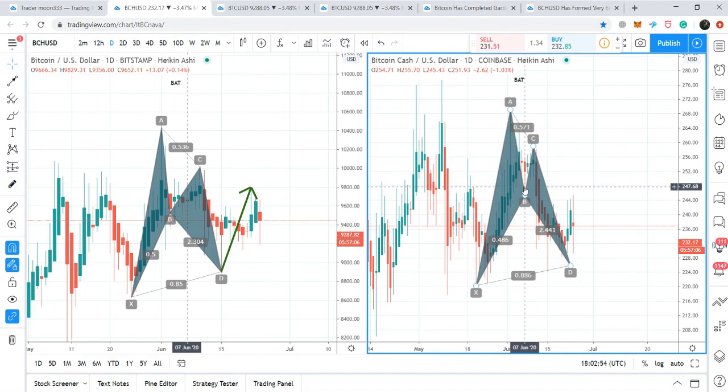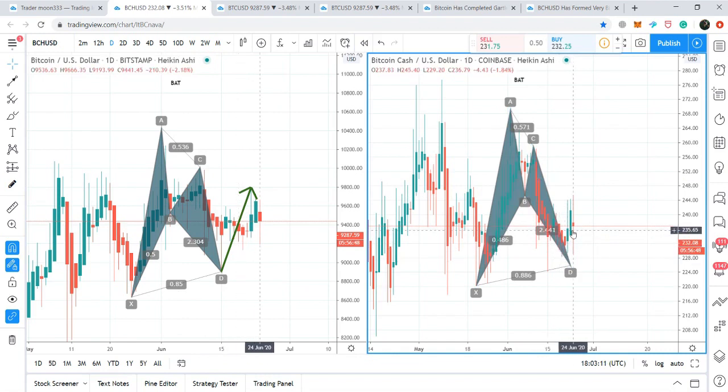And finally, Bitcoin retraced between 0.786 to 0.886 Fibonacci retracement level and completed a bullish bat pattern here. Same as Bitcoin, Bitcoin Cash also retraced at this level and took a bullish divergence with Bitcoin as well. So there is a correlation we can see on this chart.